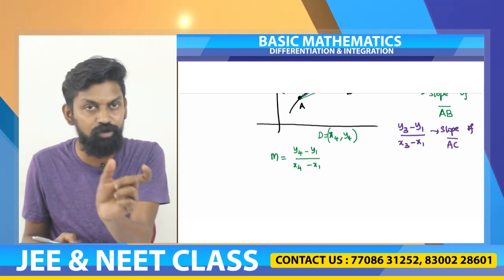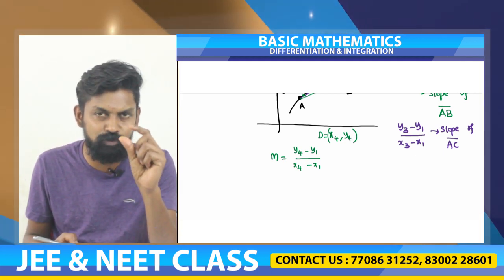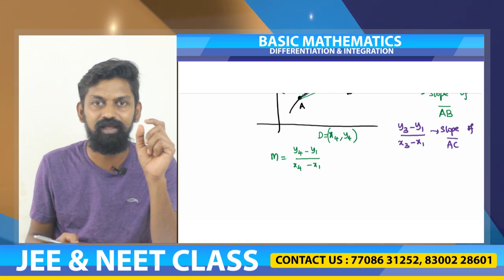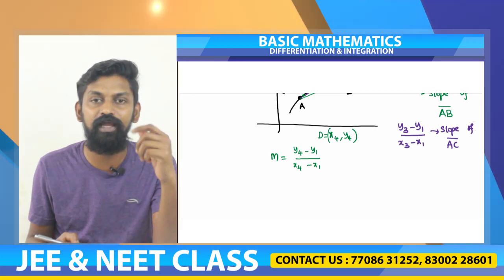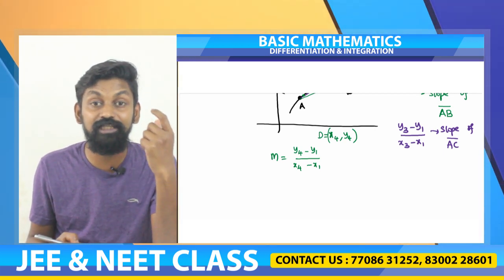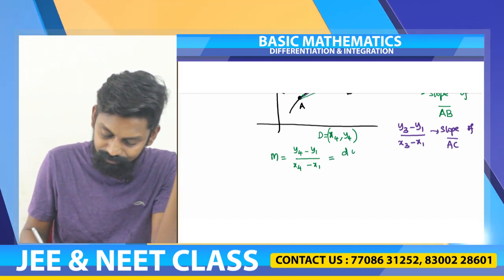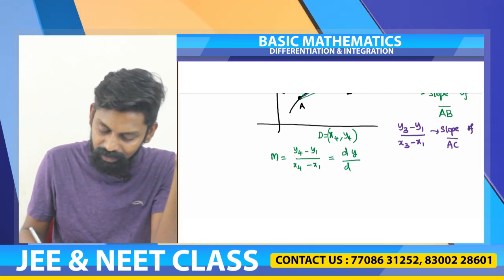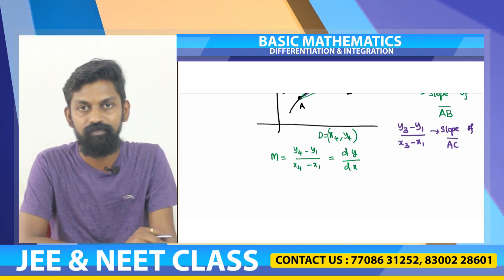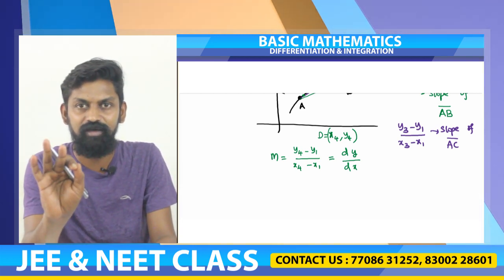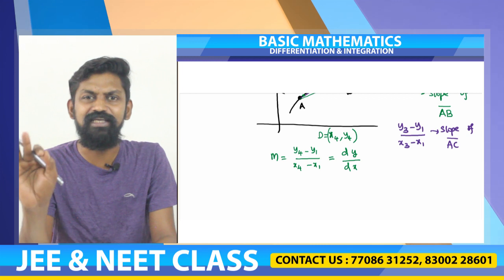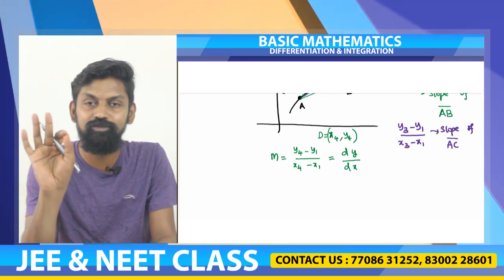And what is y4 minus y1? Very, very small difference in the y coordinate values of A and D. They are infinitesimally small. So that is why I write it as dy divided by dx. So differentiating any function is nothing but finding the slope.